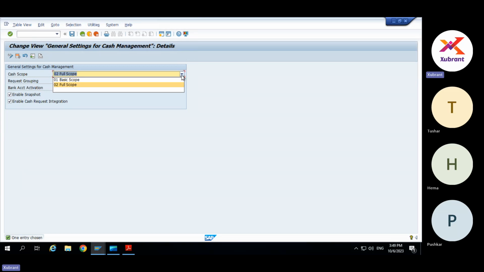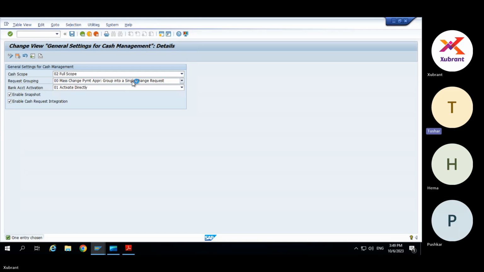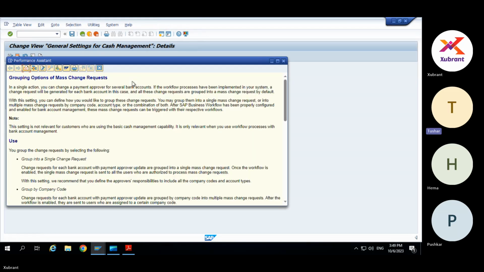But basic scope is free. It is included with the base version of S4HANA. Full scope has an additional license, and all these access reports we are seeing are included in the full scope. Okay. And what is this other, this request grouping? Mass change payment approval, group into single.